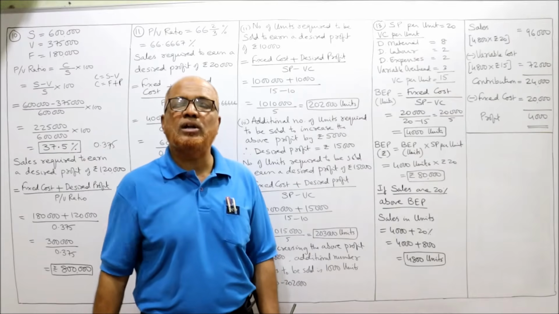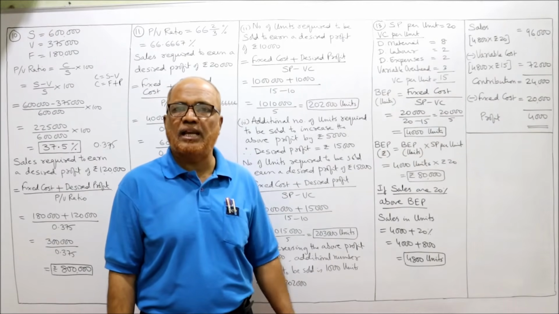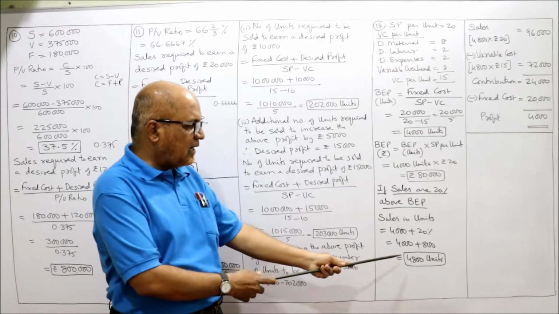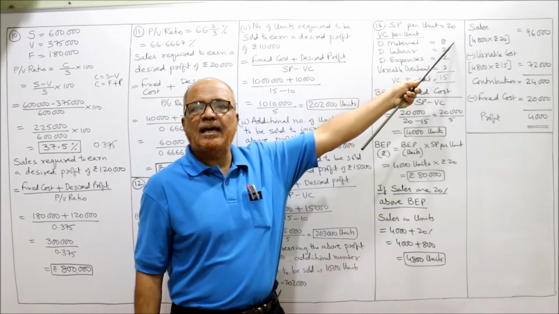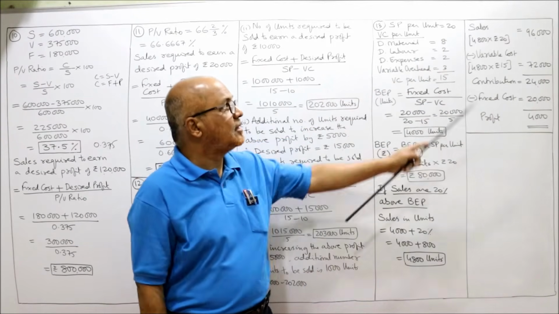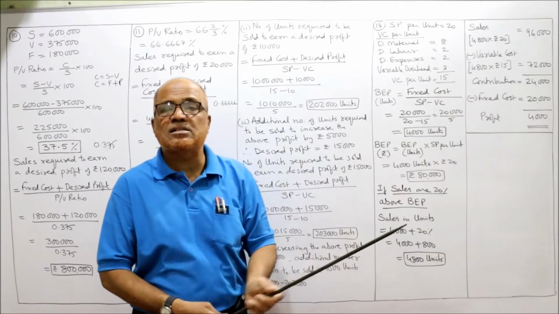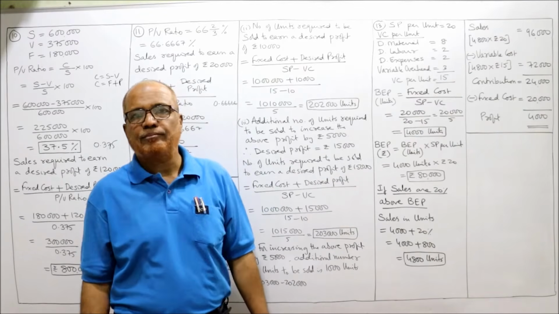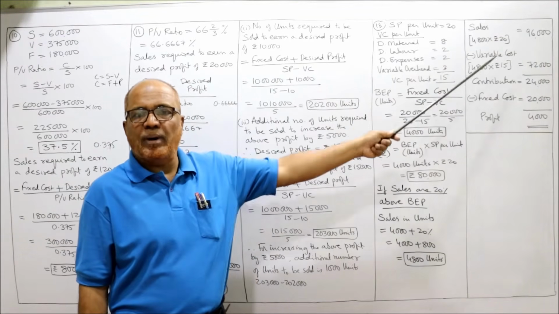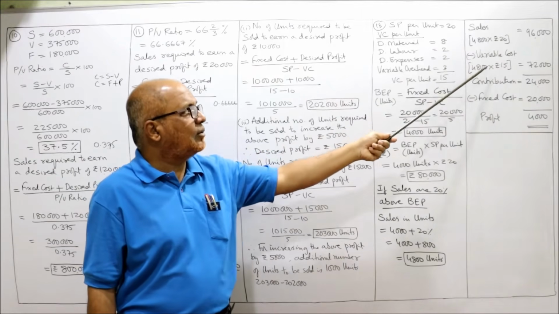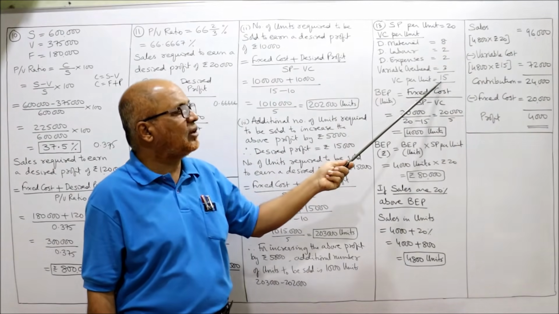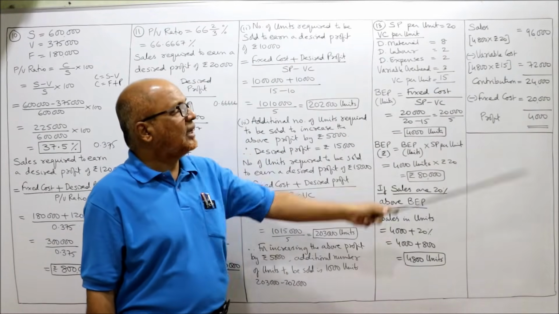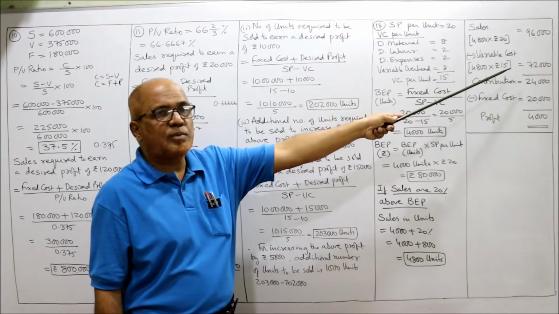Now we have to find out what is the profit at 4,800 units. Sales: how many units we are manufacturing and selling now? 4,800. What is the selling price per unit? 20 rupees. So 4,800 into 20, 96,000 rupees is the total sales. From sales, we subtract the variable cost. So minus variable cost, 4,800 units into 15. Variable cost per unit is 15 rupees. Multiply 4,800 into 15, 72,000. So 96,000 sales, 72,000 rupees is the variable cost.